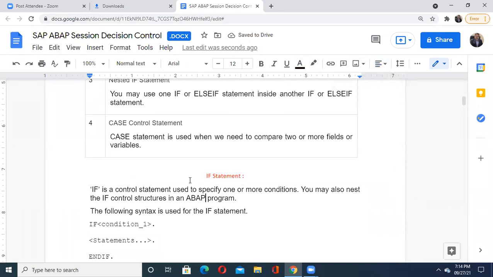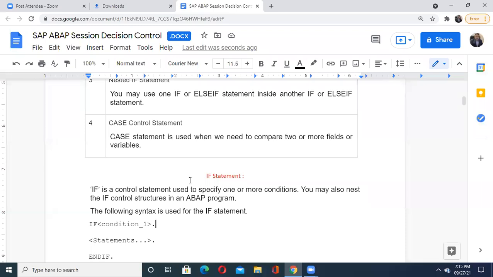See, if is a control statement used to specify one or more conditions. Again, understand why they say so. It means that in an if statement, I may not write only one condition every time. I may write different conditions together, combine them, or put them in an or fashion. We have to understand this point very well. We may put them in different combinations as per our requirement. That's why it is said to be used to specify one or more conditions.